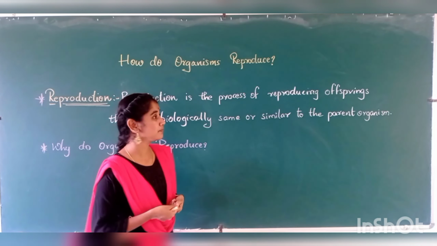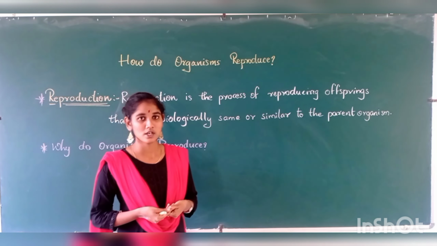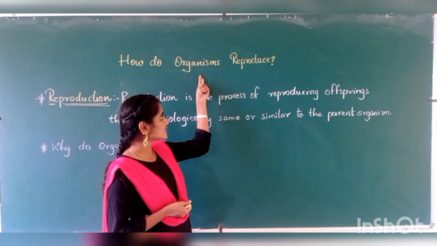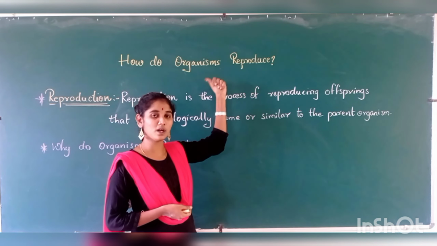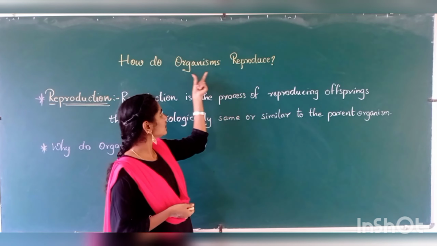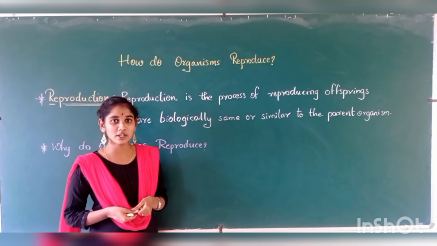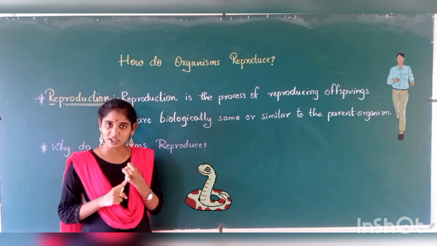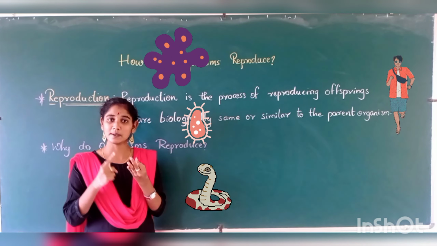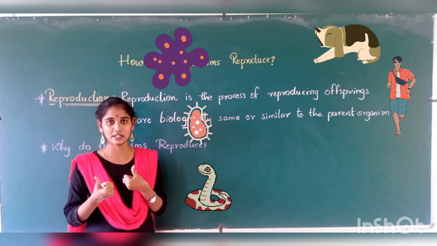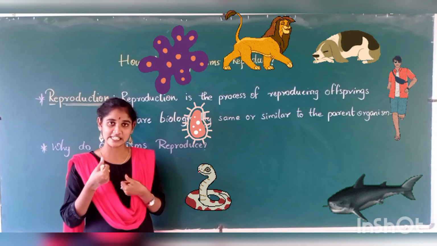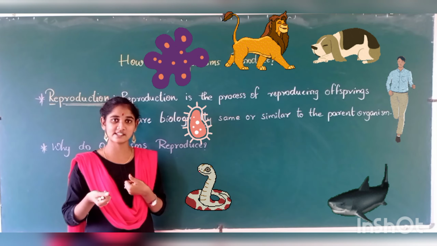We will learn the chapter How Do Organisms Reproduce. So first understand the terms organism and reproduce. What is meant by organism and what is meant by reproduction? Let's define organism. The word organism is used for multicellular organisms, unicellular organisms, bacteria, virus, fungi, humans, animals, insects, reptiles, amphibians, fishes, birds, and plants also.